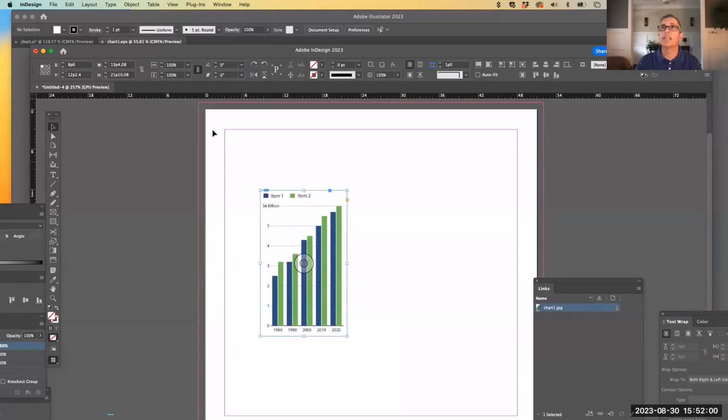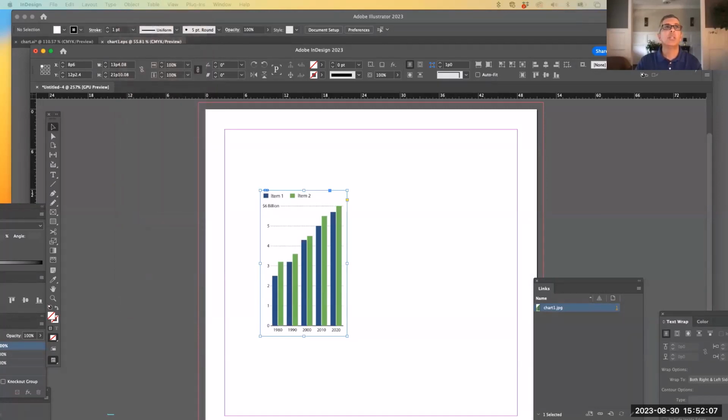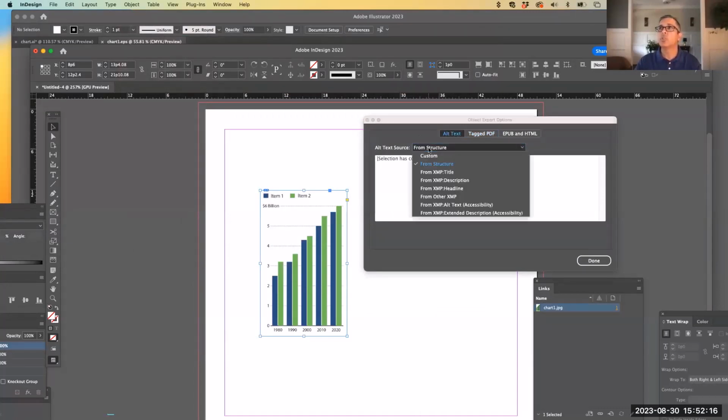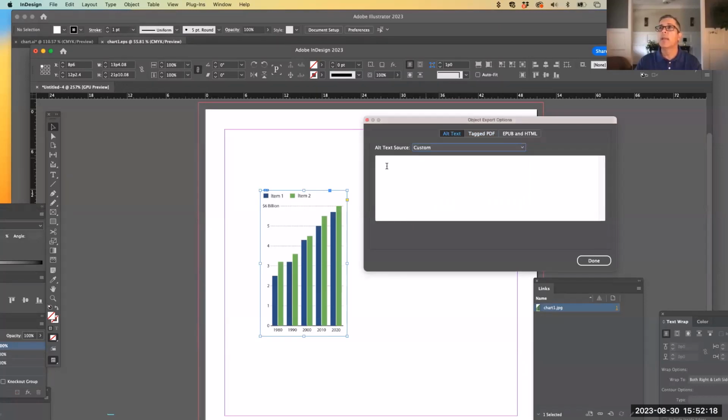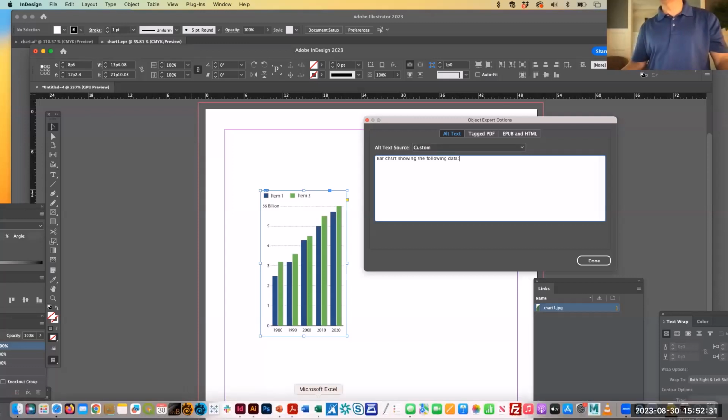Now with that graphic selected, I'm going to go up to Object, Object Export Options, and you're going to get this box right here. Okay, where it says Alt Text, I'm going to click on that. And then where it says Alt Text Source, I'm going to say Custom. And what I'm going to be writing in here is I'm going to say bar chart showing the following data, semicolon.